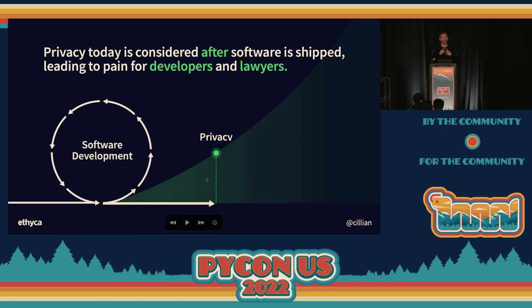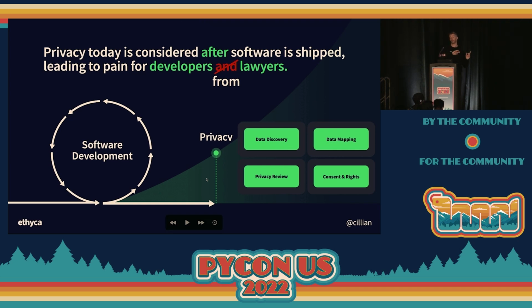Privacy today in most businesses, not everyone's, but most businesses, sort of happens after you ship software, right? So you ship an application, and then you have to address privacy problems because you've collected some data in production. You've got human beings' information in it. Now you've got a privacy risk. And it becomes a pain for developers and for lawyers. Often it's a pain for developers from lawyers, right? That's the reality of it.